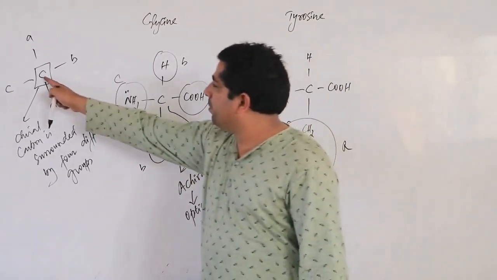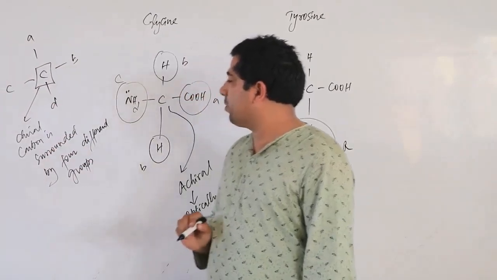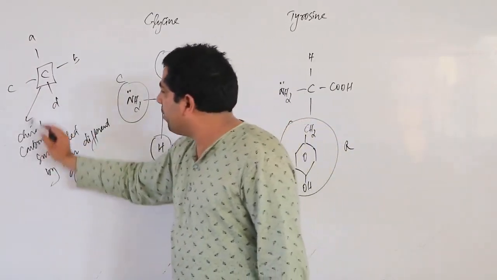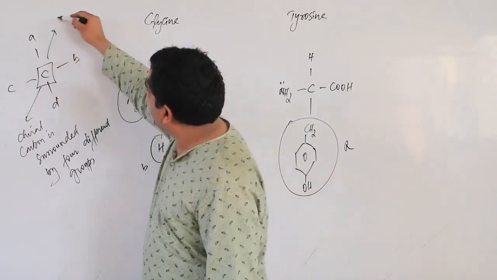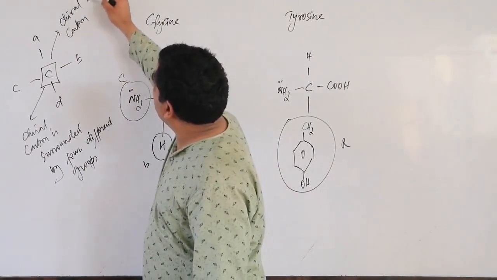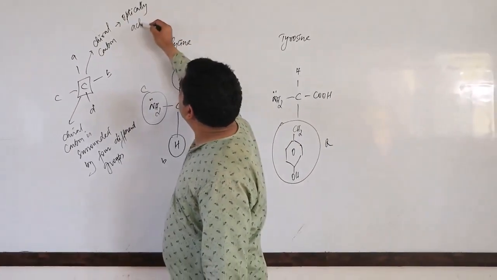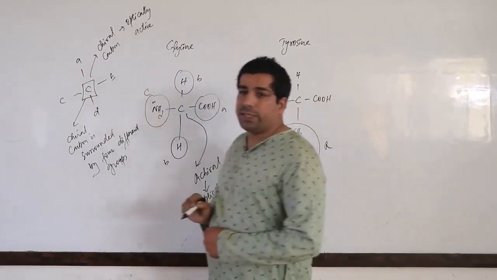But the carbon which is surrounded by 4 different groups is known as a chiral carbon, and the molecule will be optically active. That means it can rotate the plane polarized light.